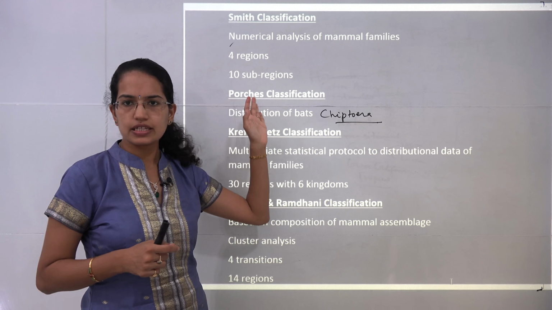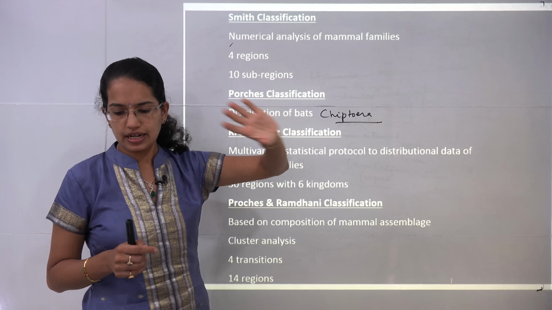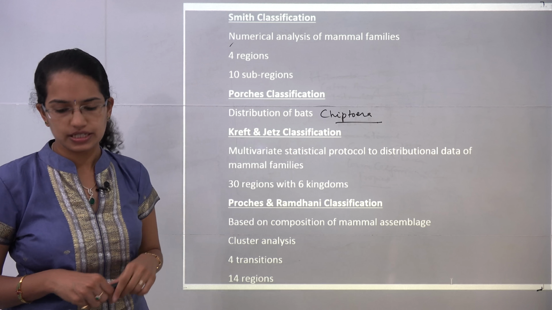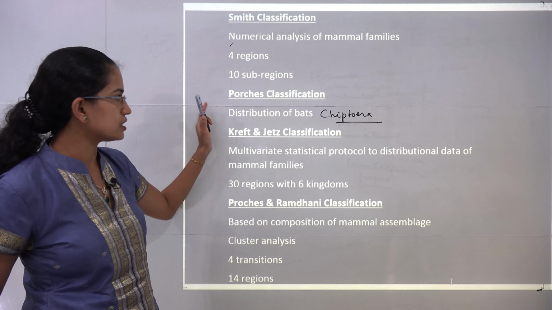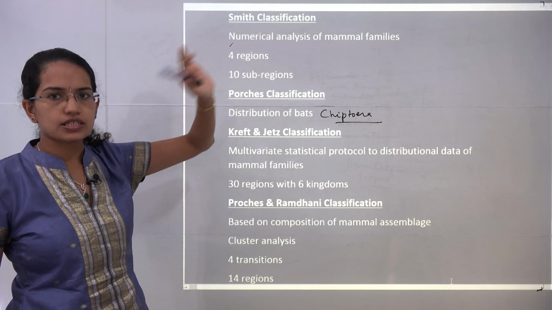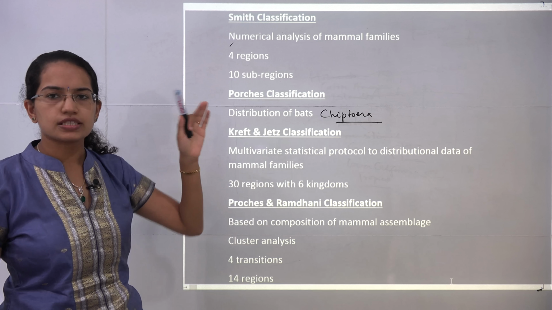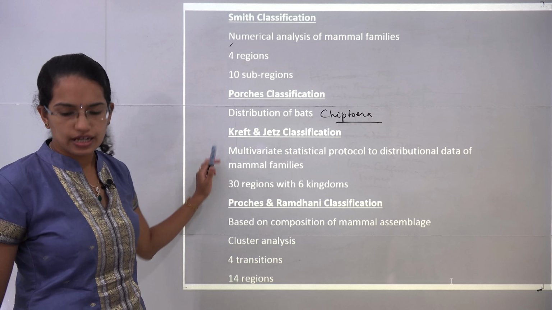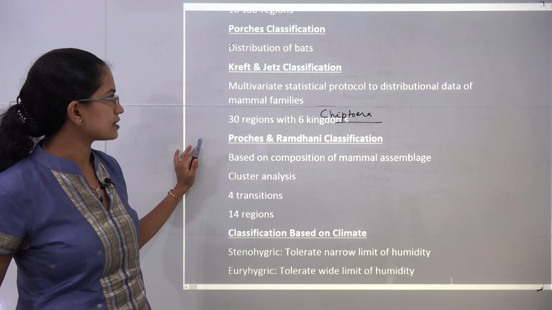The North American region, so the bats of North America are different from the bats of Patagonia, Palearctic and the Ethiopian region. So these were the 4 regions that he classified. So Palearctic, that's again the Eurasian region. You have the Ethiopian region, the parts of Africa. Then you have the Patagonia, that's South America, and the North American region.